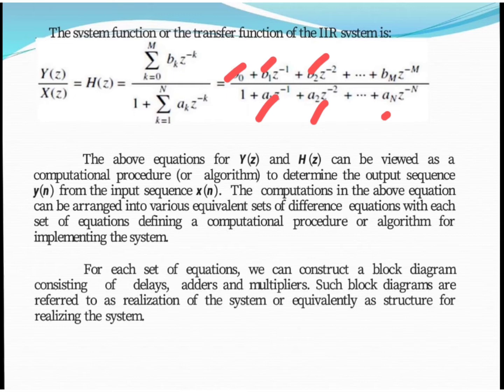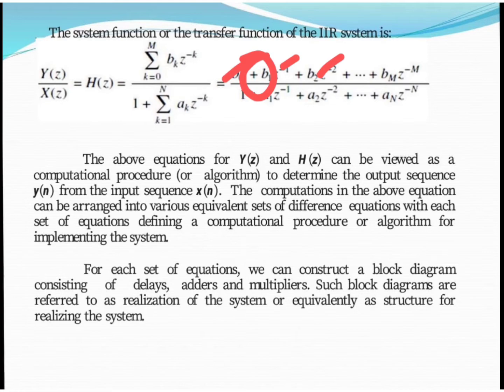Likewise, z inverse, z to the power minus 2, these are all unit delay functions. And if we want to add all the individual components, we can add with the help of an adder. So with the help of basic building blocks, with the help of this set of equations, we can implement any system. Such a block diagram is known as the realization of the system, or the structure for realizing the system.